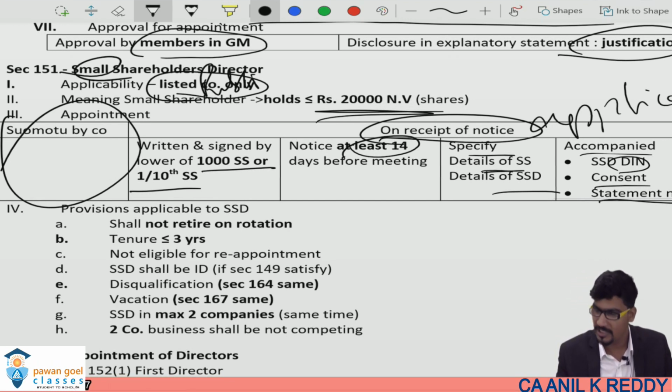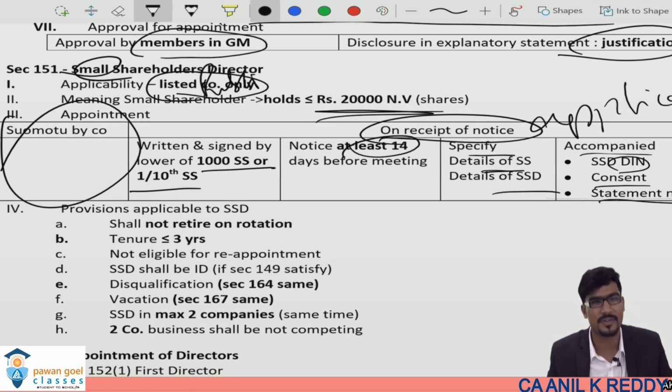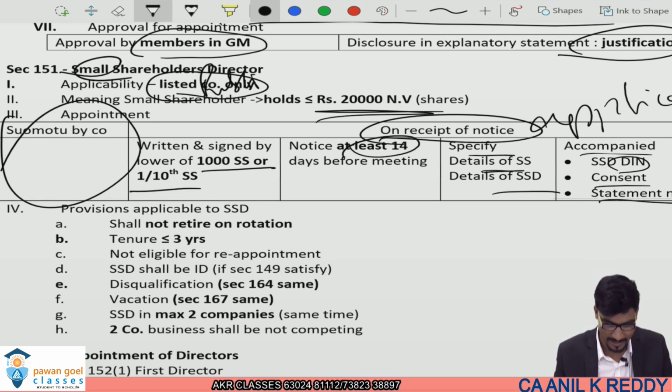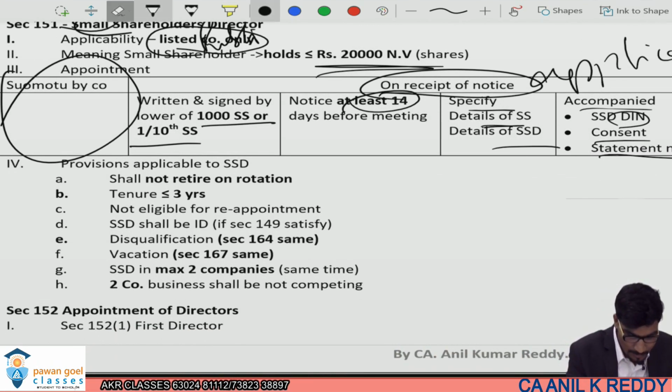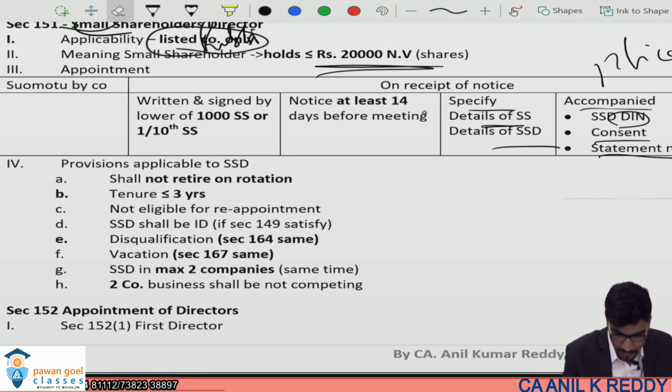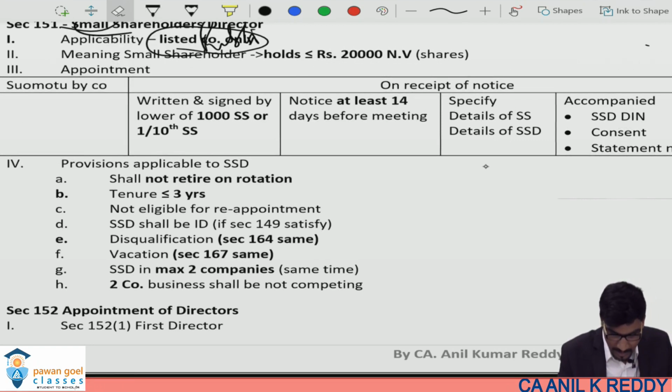And section 153 is also being amended. For your knowledge, 153 is the DIN provisions. So now DIN is not compulsory for appointment of directors. So what is required, we will see under section 153. DIN is not compulsory now. So further provisions are there, and further provisions are regarding the same.